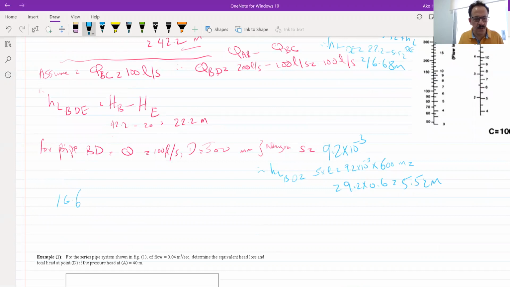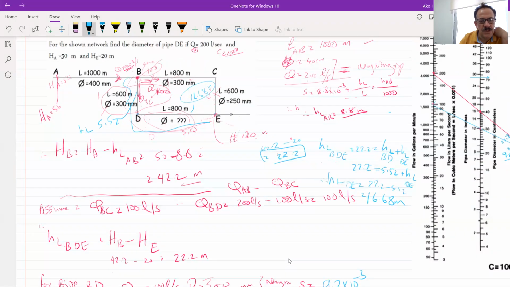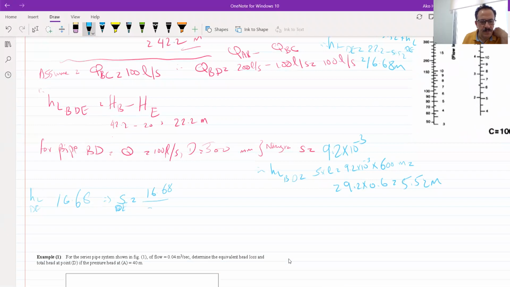16.68 is the head loss from D to E. Now I want to see how much the value of S will be for D and E. It will equal this 16.68 divided by the length of this pipe, which is 100 meters. And I want it in terms of 10 to the power minus 3.